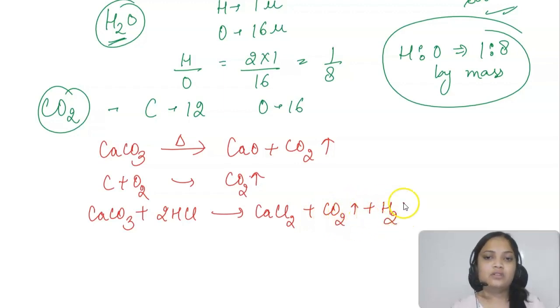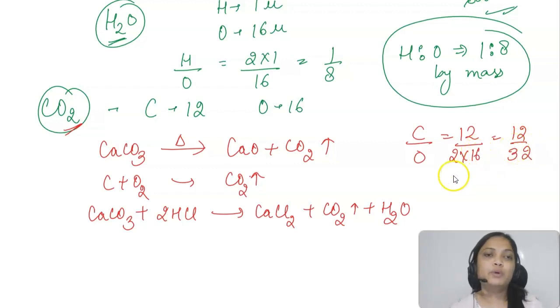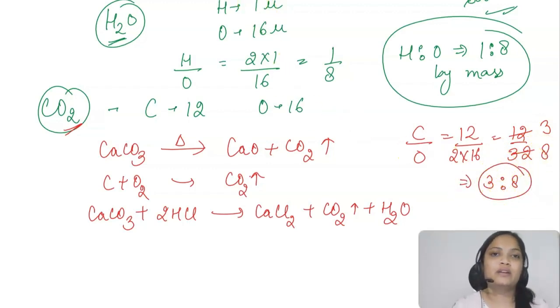So have you found out the mass ratio? Carbon is 12 and for oxygen there are 2 atoms, no? So I have to take the mass of 2 atoms, 2 into 16. So 12 upon 32 it is, right? 4 3s are 12, 4 8s are 32. So the ratio is coming out to be 3:8. Now what do you think?